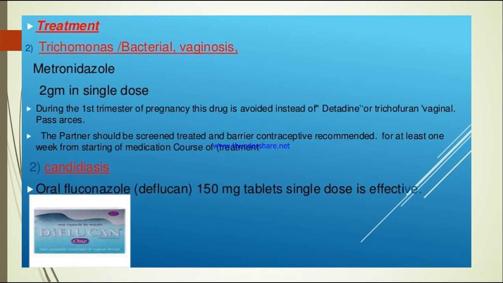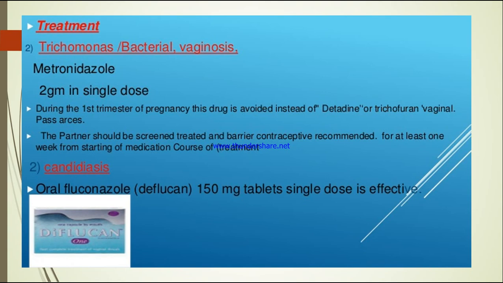Next, coming to the treatment. First is trichomonas. In trichomonas or bacterial vaginosis, we will give the patient metronidazole, or we call it Metrogyl. We will give 2 grams in a single dose.